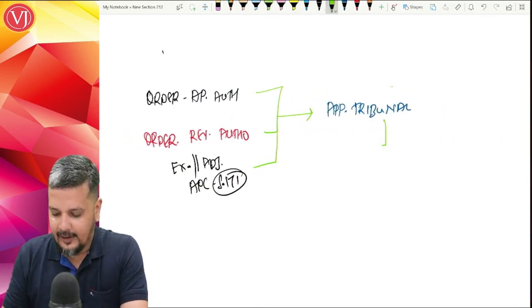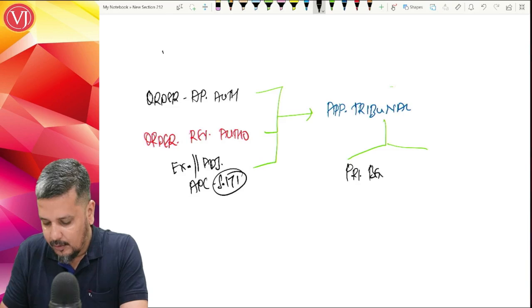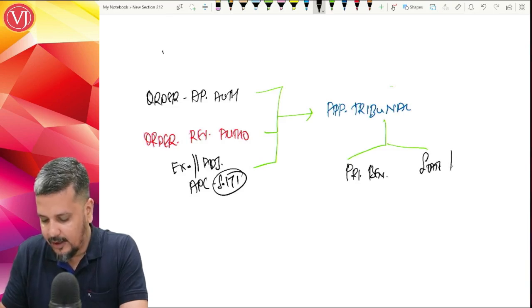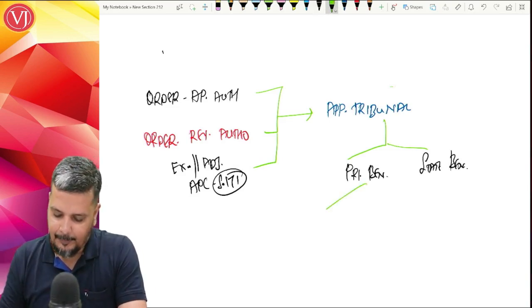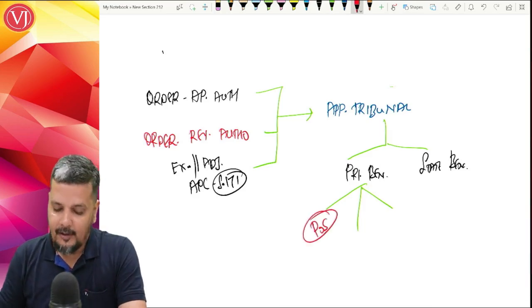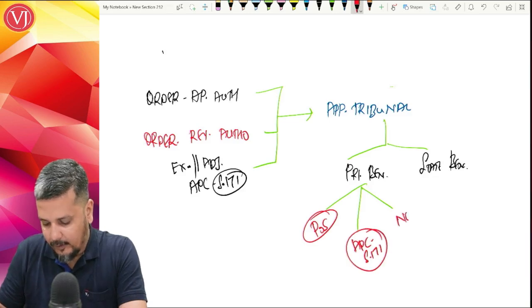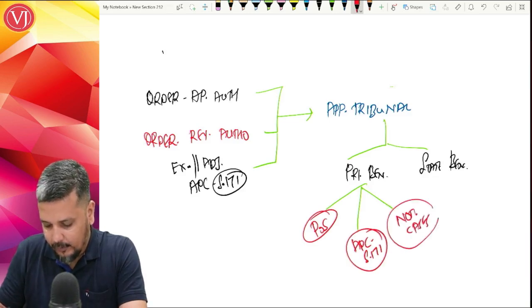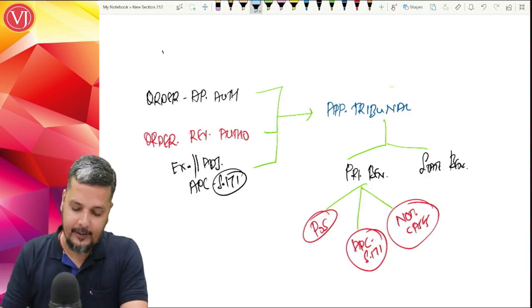So, previously, when you talk about your appellate tribunal, this is the second amendment that we are trying to understand. Appellate tribunal will have your principal bench and your state bench. State benches will be across the states. Principal bench at New Delhi. Previously, your appellate tribunal was taking up the matter only and only dealing with place of supply matters. Now, it will take up the matters also of anti-profiteering clause section 171 plus any other notified cases. So, if you want to see the amendments here, first, the scope of appellate tribunal itself is widened. Now, it can take up the matters which are dealing with anti-profiteering clause.